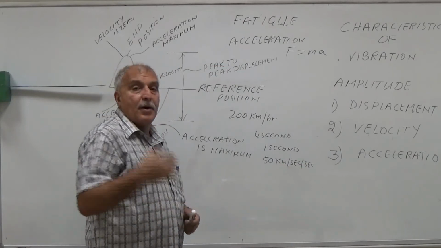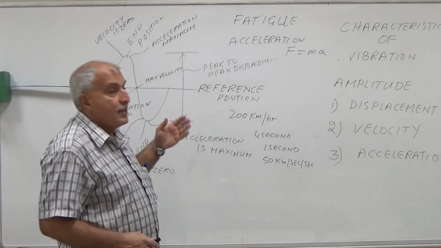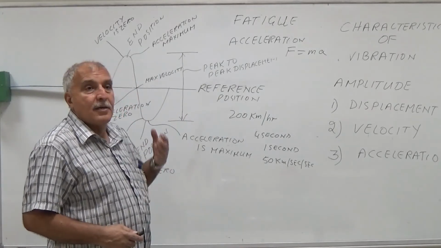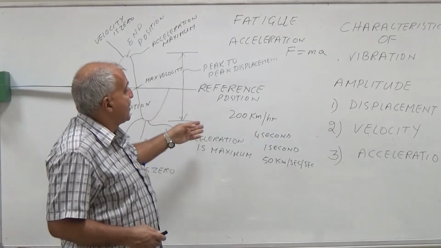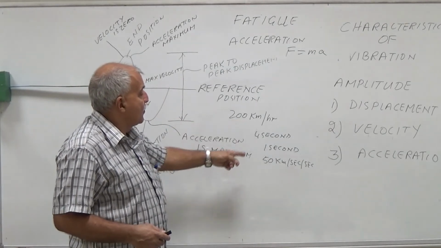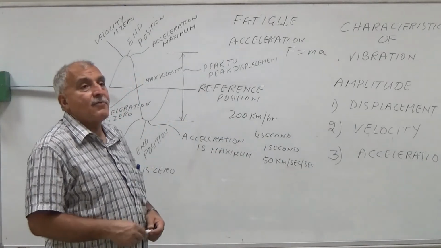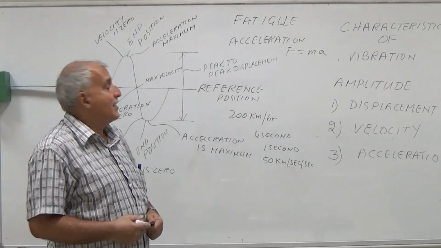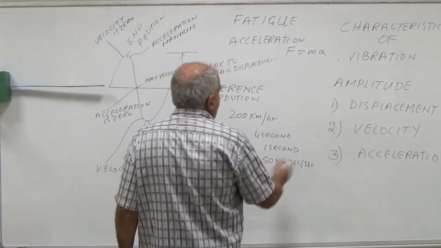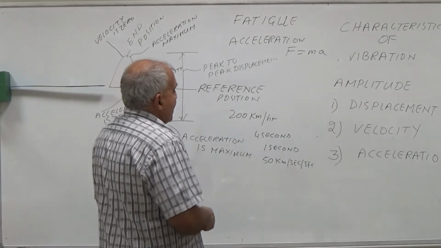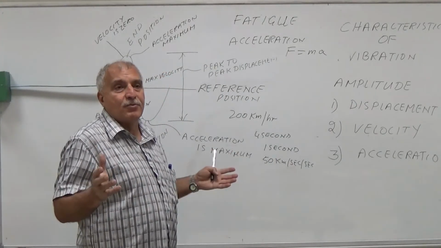So a person who is driving the car and he hits another car or something else, and his speed comes from 200 km to 0 km, it means he has a very high acceleration or deceleration, 50 km per second. So a person who is sitting in the car will experience a very high force.